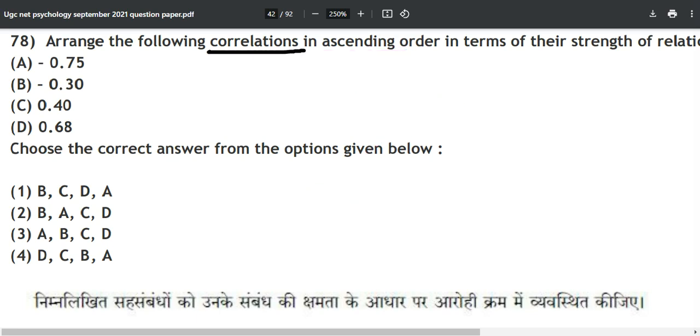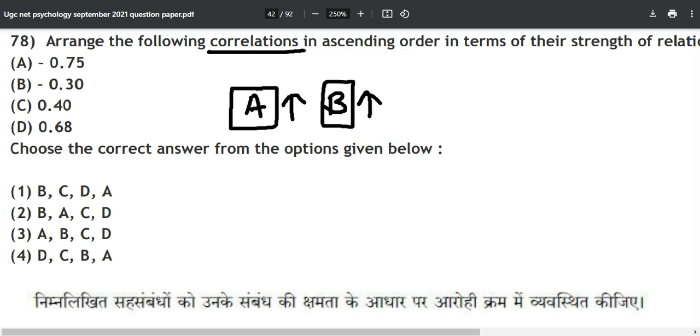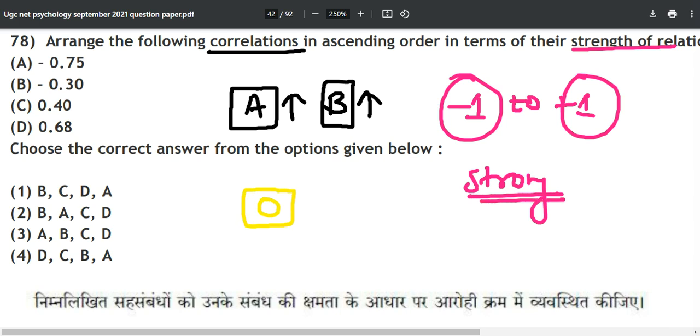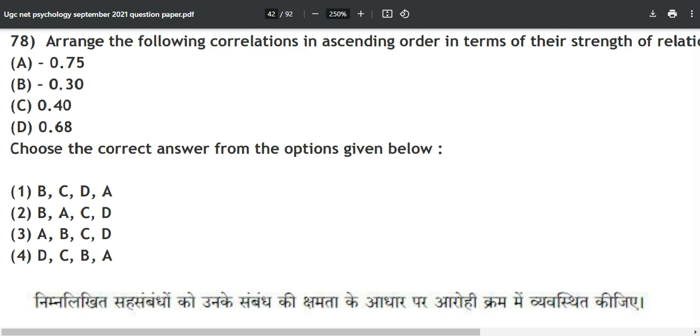First of all, what is correlation? Correlation is the relationship between one variable A and another variable B, so 2 variables. Okay, it can be for 3 or more, but that is not the concern right now. The concern right now is the strength of relationship. So it ranges from -1 to +1, and whenever the value is near to 1, it will be showing strong strength, and whenever it is near to 0, it will be showing low strength.